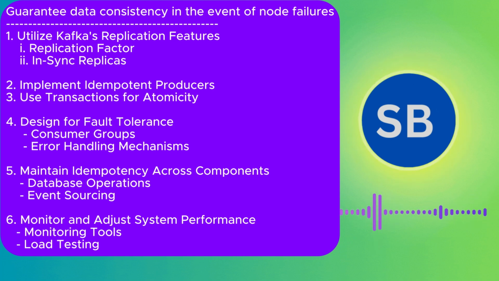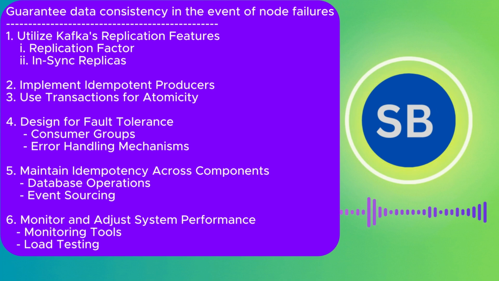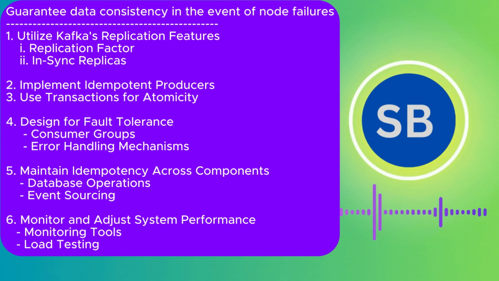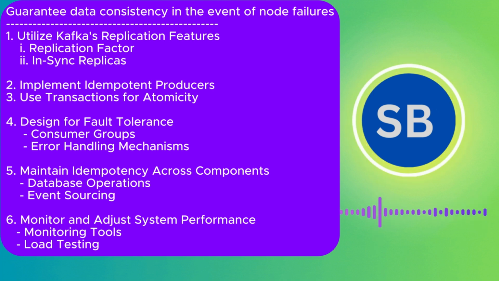And we should implement idempotent producers. We can use this configuration: set enable.idempotence equal to true. This will prevent duplicate records from being written to Kafka, and it will help maintain consistency across all the downstream systems.